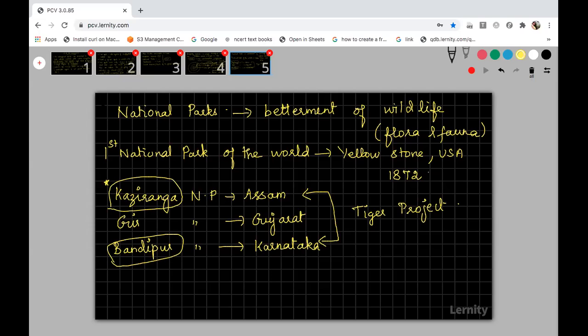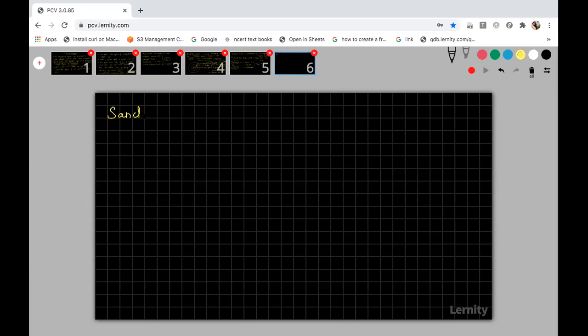Yes. So next one, what I told you is sanctuaries. More than 450 sanctuaries are present. In sanctuaries, the protection is only for fauna, not for flora. That is, only for animals and not for plants. Here, activities like harvesting of timber, collection of forest products, and private ownership are permitted, but it should not interfere with the well-being of animals. Some human activities will be permitted, but they should not affect the animals.